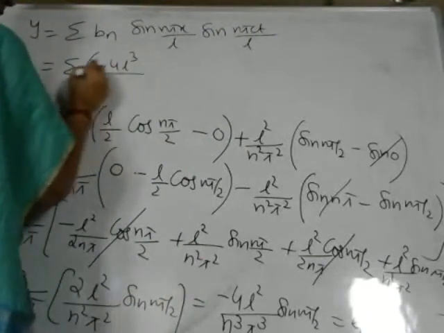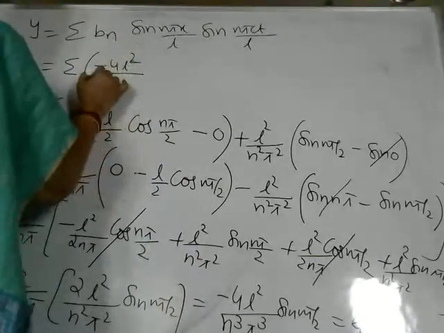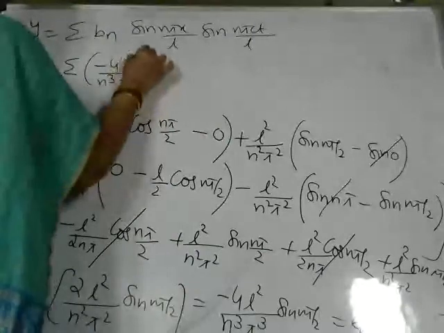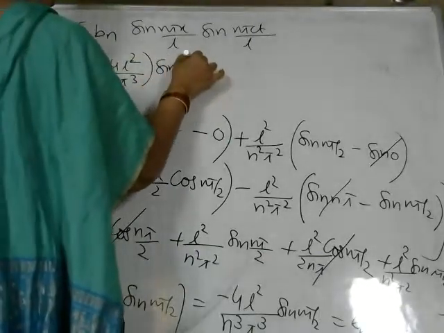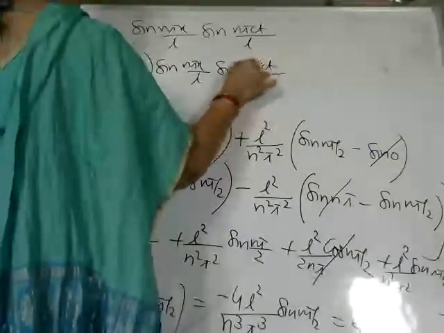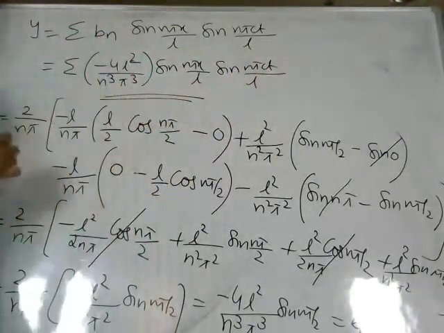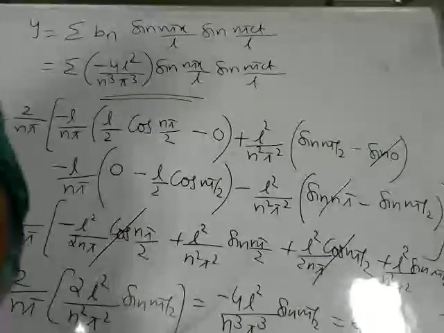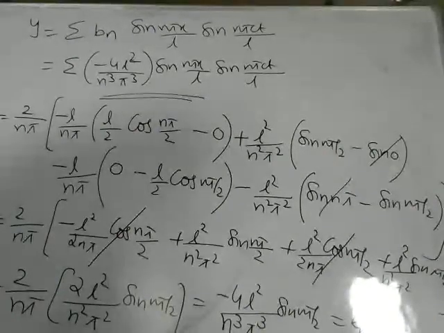Minus 4 L square by n cube pi cube into sin n pi x by L sin n pi ct by L. This is the solution for the given equation.